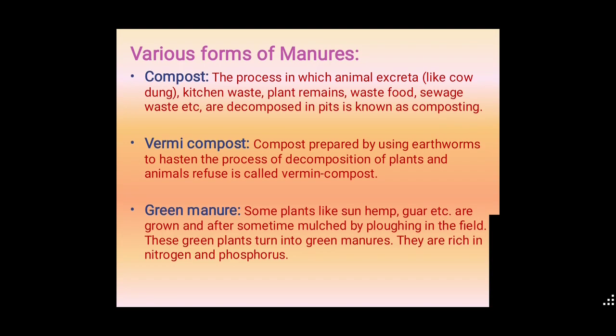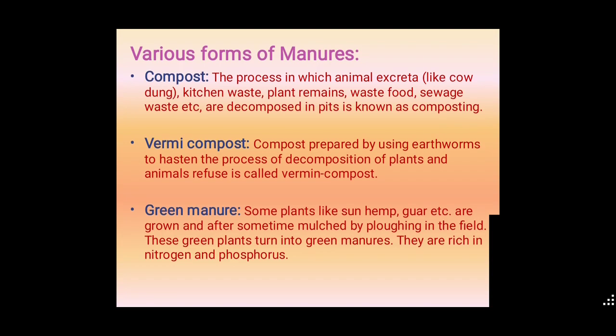These are all natural items. In a pit we put all the waste material, animal excreta, plant remains and food waste, which leads to the formation of organic compost. This is known as composting.